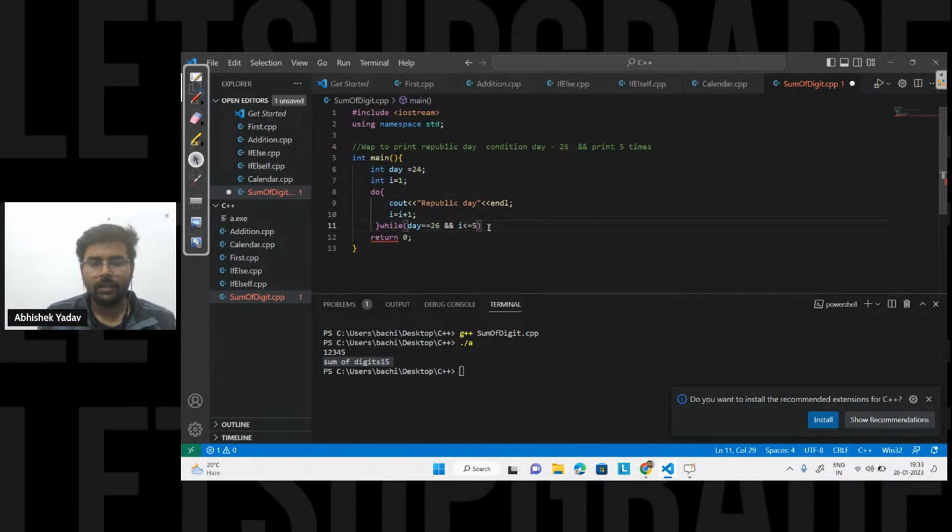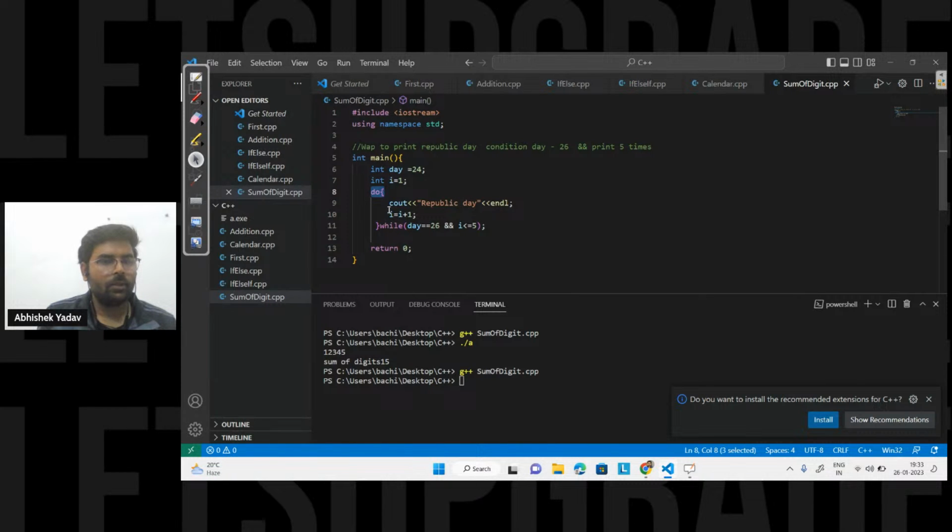Guys, can you tell me what output I will get on the output screen? Please write in the chat. I have the value of day as 24. I have the value of i is equal to 1. I am using a do while loop.